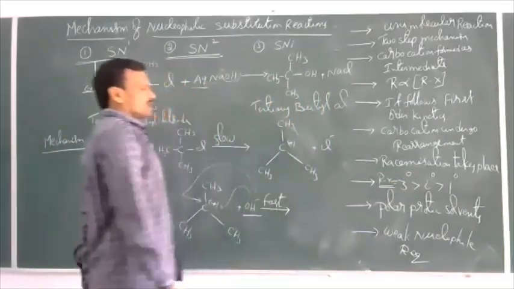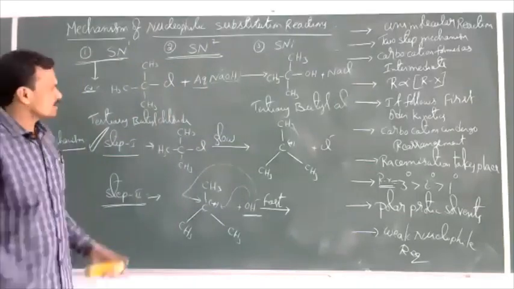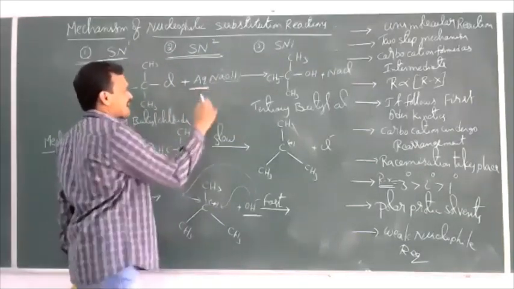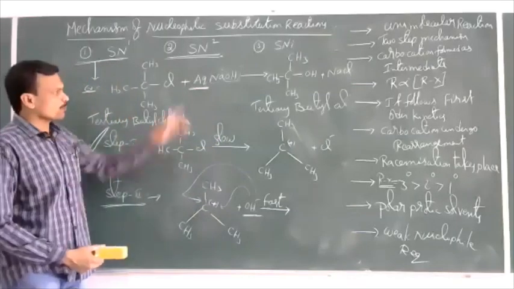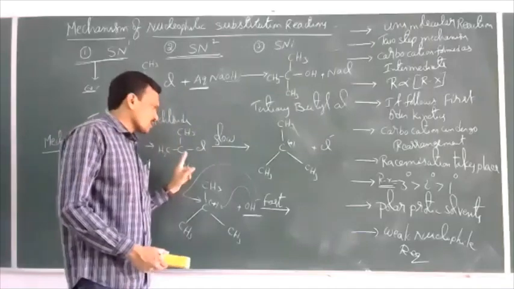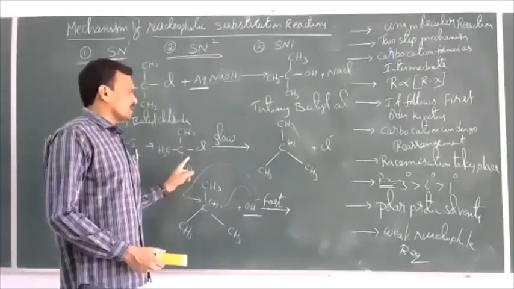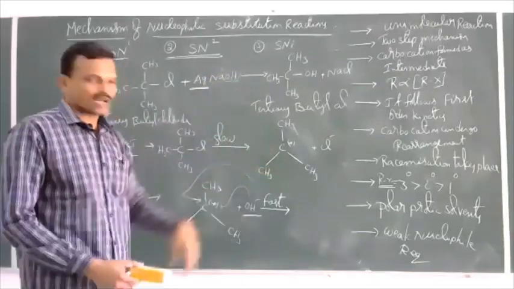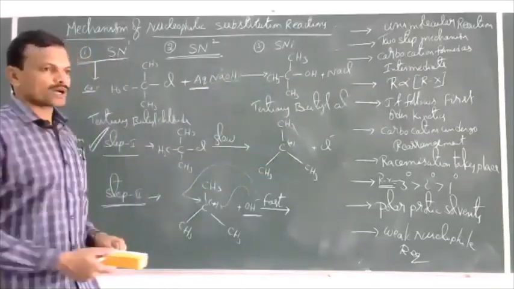Tertiary greater than secondary greater than primary. And the medium, solvent. What solvent are we using here? Aqueous, water. So this is a polar protic solvent. So the SN1 mechanism is more favorable in polar protic solvents.